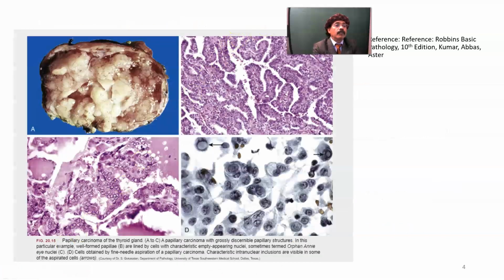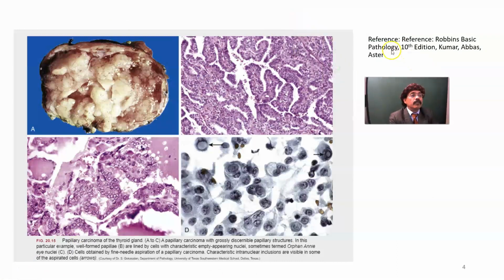Okay, we look at some of the histological picture that has been taken from Robbins Basic Pathology. We have one reference, not two. Okay, one reference here. So here, this is the papilla we are seeing. This is papillary, and here is the papilla. One papilla here, and the papilla is here. And we look at the nucleus. Nucleus seems to be empty.